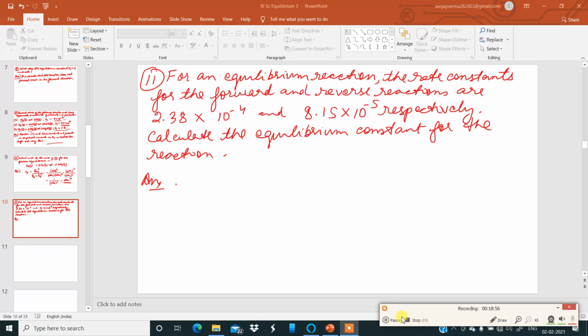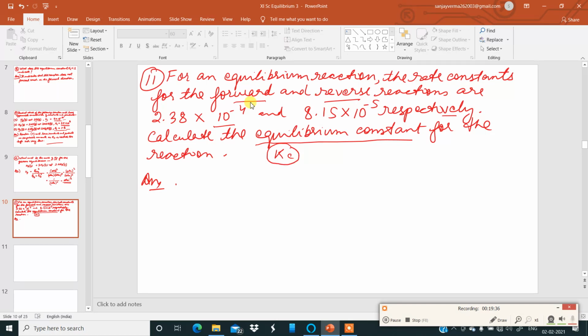Now look at question number 11. For an equilibrium reaction, the rate constants for the forward and reverse reaction are given. For the forward reaction, it is 2.38 into 10 power minus 4, and for the reverse reaction, it is 8.15 into 10 power minus 5 respectively. So the question is saying, calculate the equilibrium constant for the reaction. So they are telling us to find out Kc. What is Kc for the above reaction?